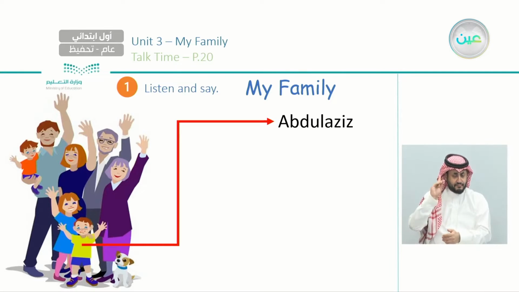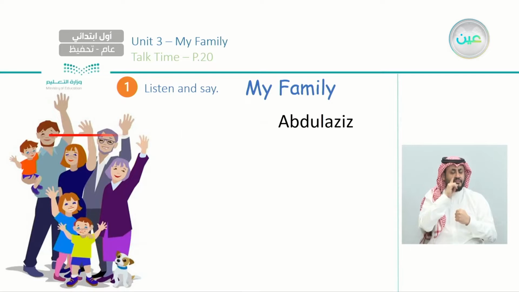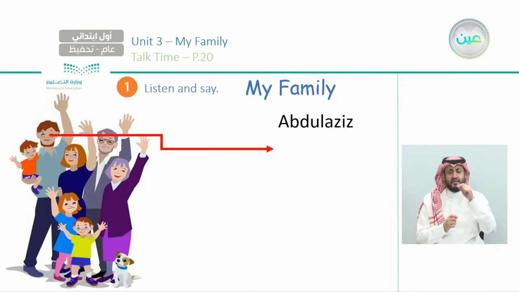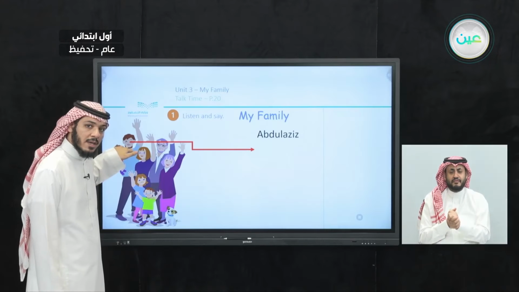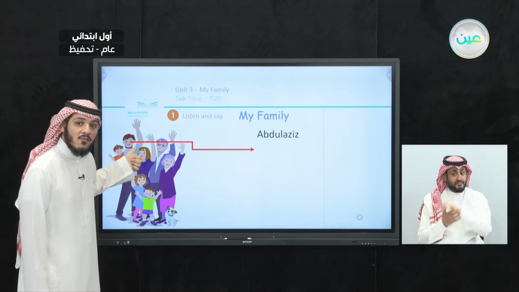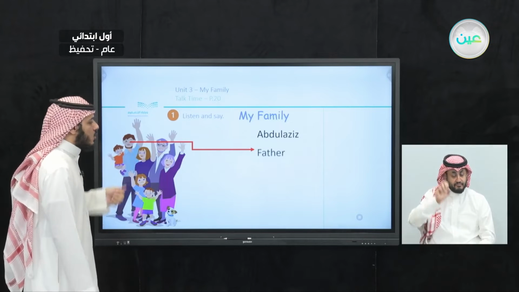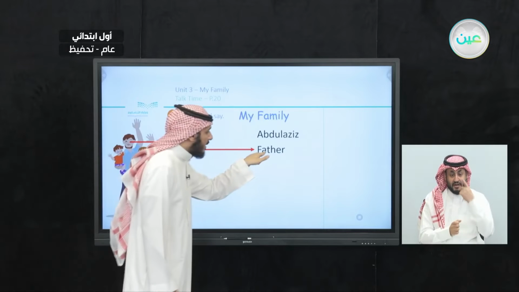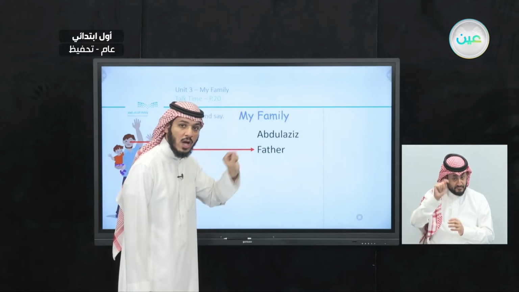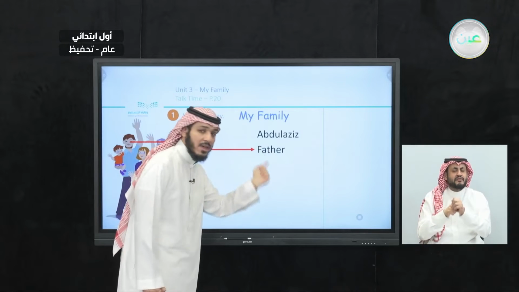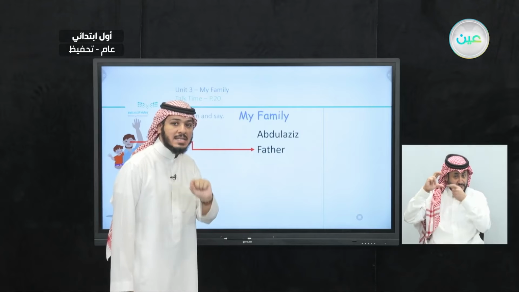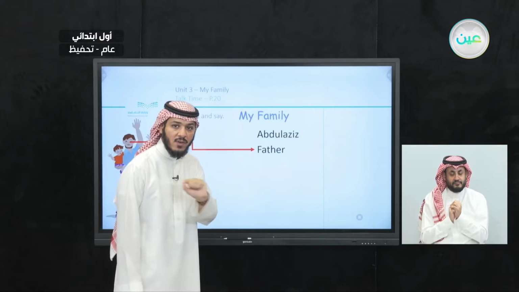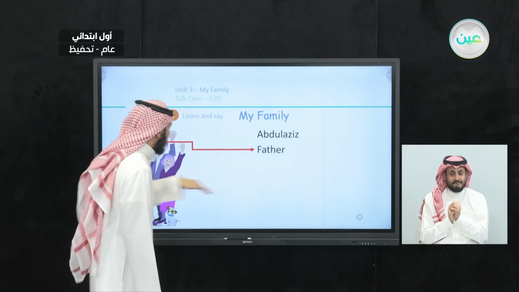This is Abdulaziz. He's wearing what? Green or yellow. Okay, so this is Abdulaziz. And we have a man here. Who is this man? This is the father. Excellent. Father, yes. And notice we have T and H here. If you have T and H together, you will pronounce it sometimes as in father. Father. This is the father.